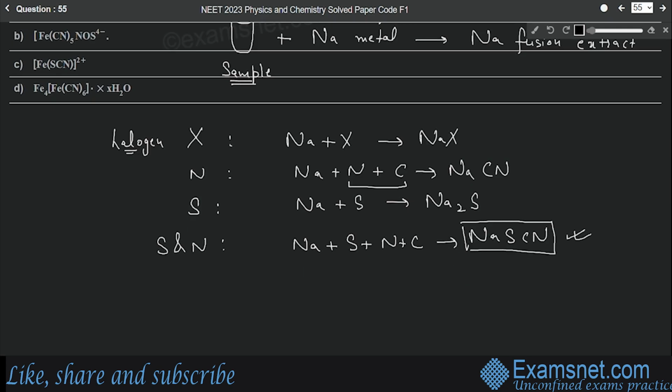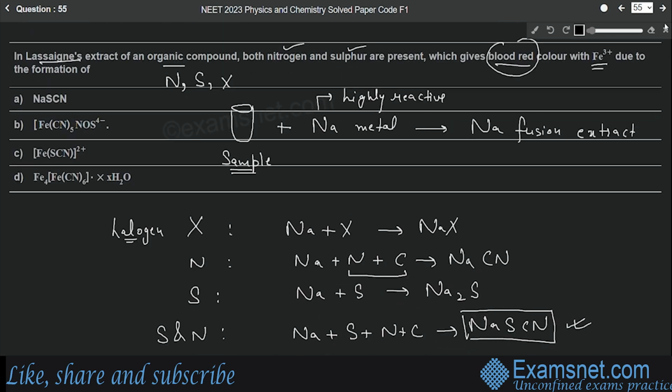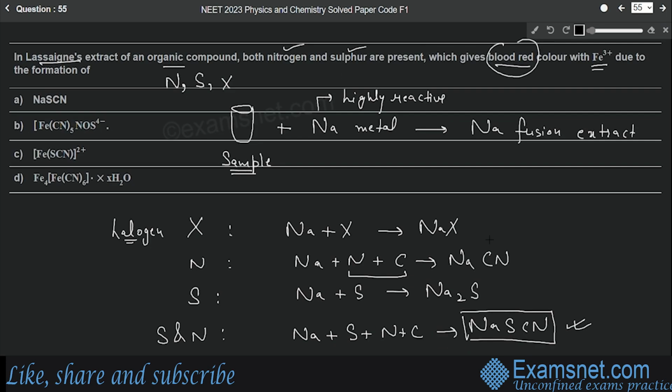This is thiocyanate. So the thiocyanate ion SCN minus will react with the ferric ion Fe3+ and it will form the compound [FeSCN]2+, and it will give blood red color. So the question has been asked about which compound? Sodium thiocyanate. So option A will be the correct answer.